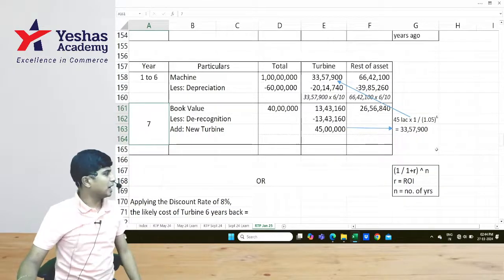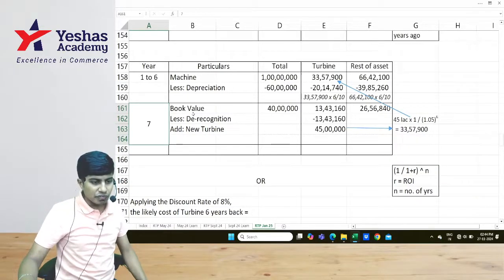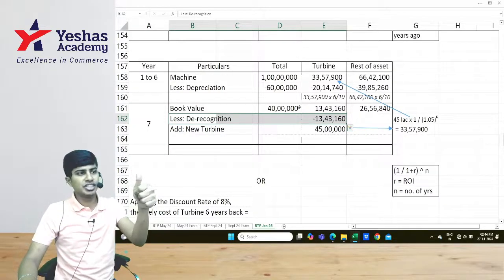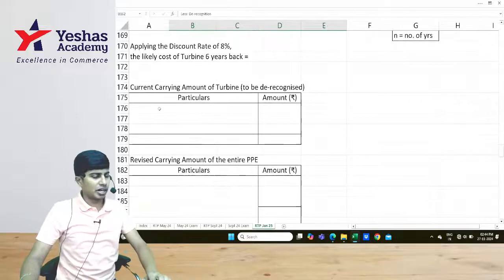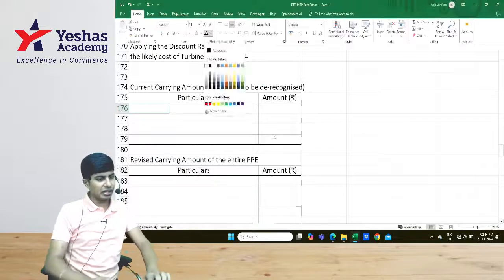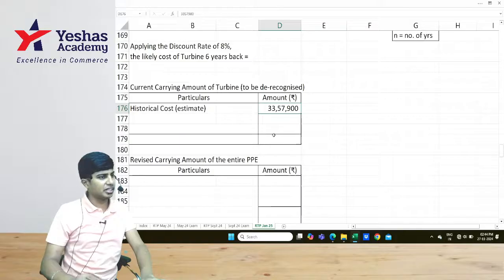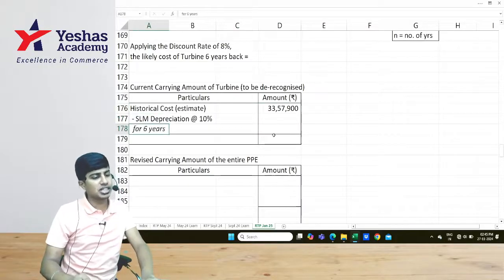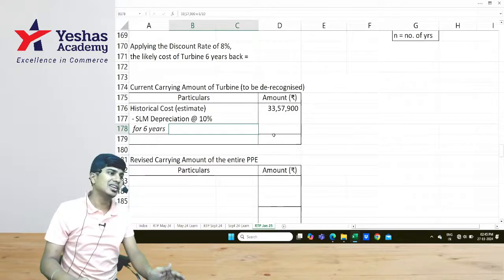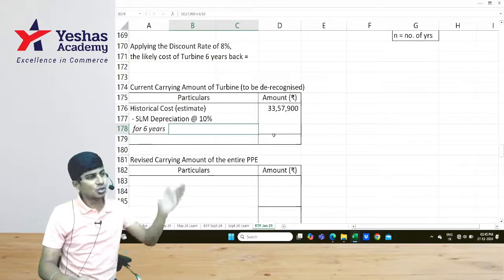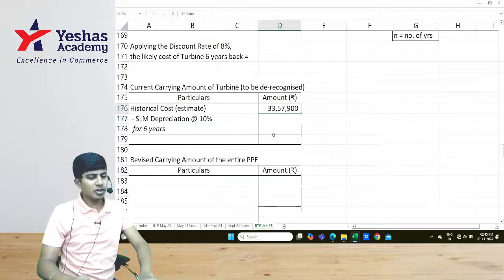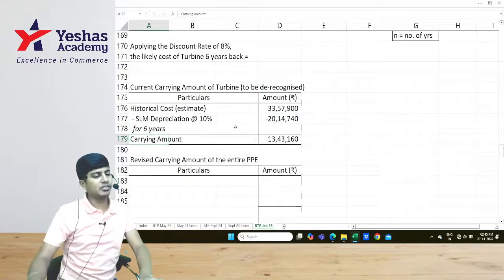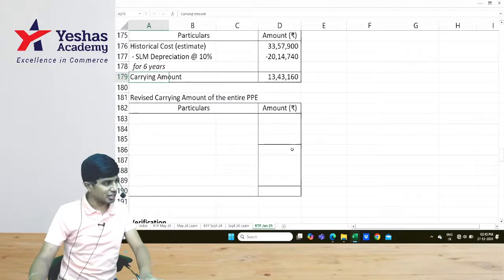The journal entry that we should pass is for derecognition of this 13 lakh 43,160 worth of PPE. Easy. You can also write the answer presented slightly differently. Historical cost of the estimate 33 lakh 57,900 is what we found, and depreciate this for 6 years at 10%. How is it 10%? Useful life is 10 years. So SLM every year 10%. When you depreciate it at 10% for 6 years, you get 13 lakh 43,160. That is the extent to which you should derecognize.